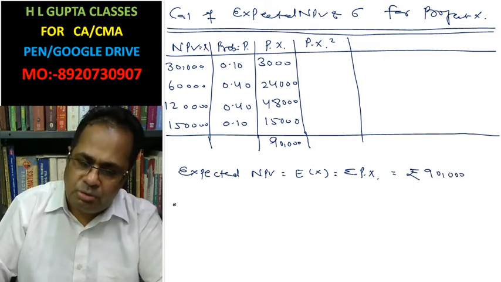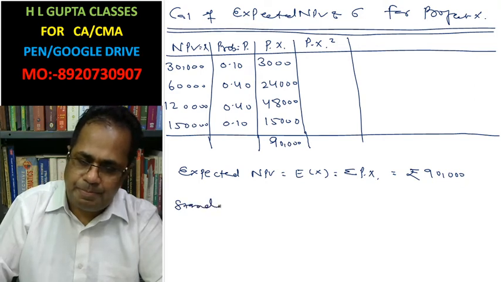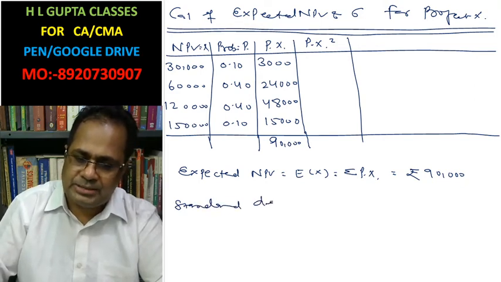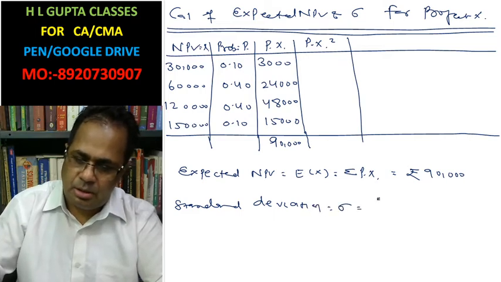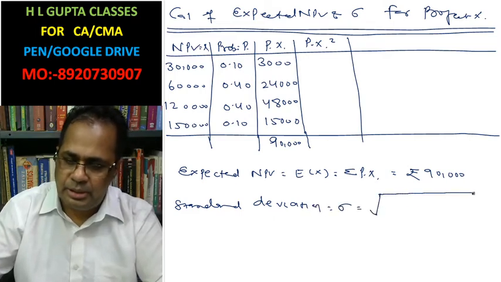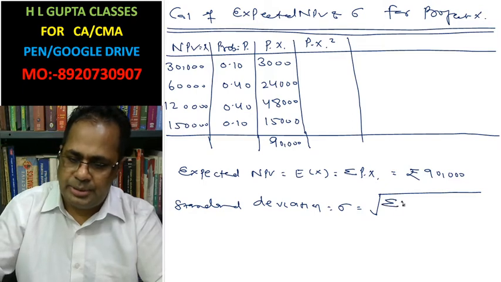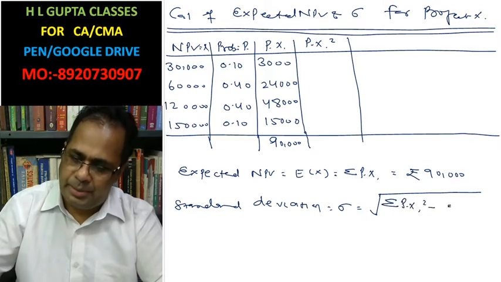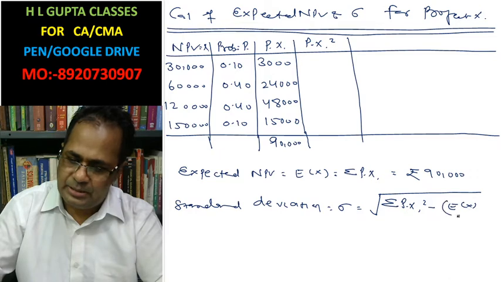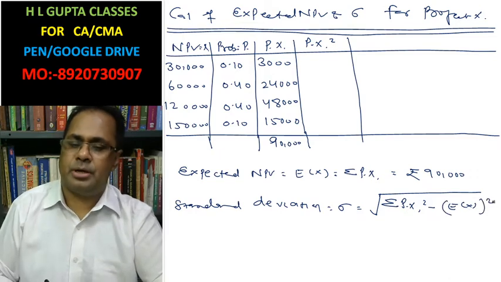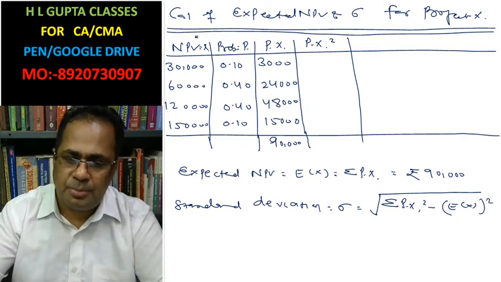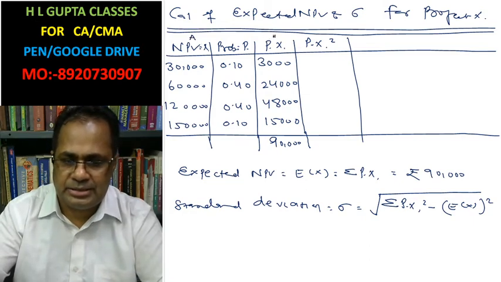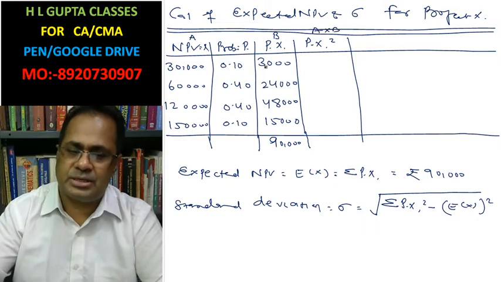And you have to calculate the standard deviation. The formula for this is the square root of summation pi xi x square minus expected x whole square. You will have to multiply: suppose this is a, this is b, then a into b will be the pi xi x square.